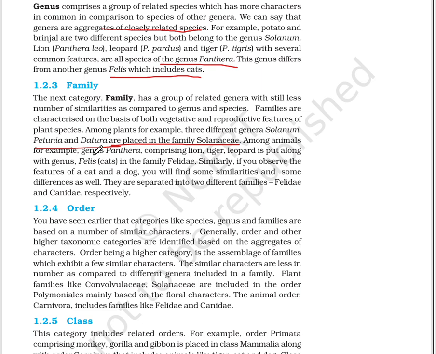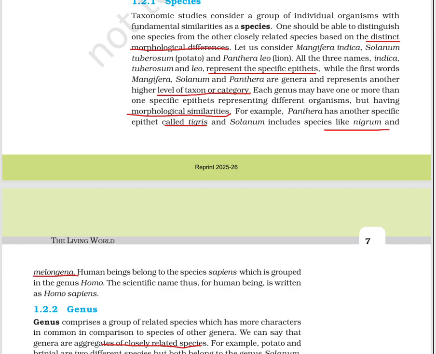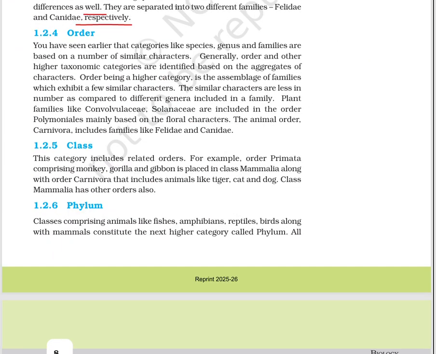Among animals, for example, genus Panthera, which comprises lion, tiger, and leopard, is put along with the genus Felis in the family Felidae. Similarly, if you observe the features of cat and dogs, you would find some similarities and some differences as well. They are separated into two different families, Felidae and Canidae, respectively, but they both come in the same order.